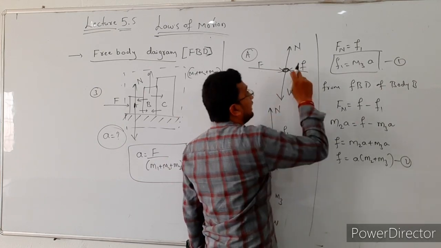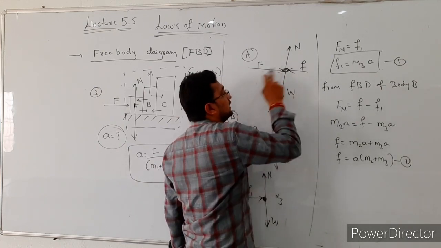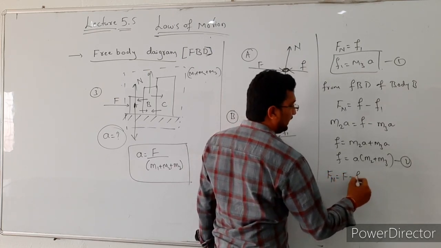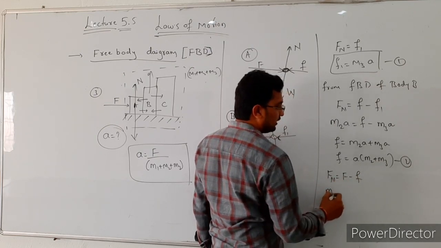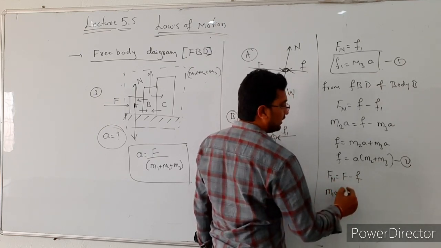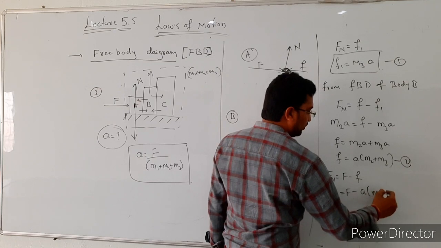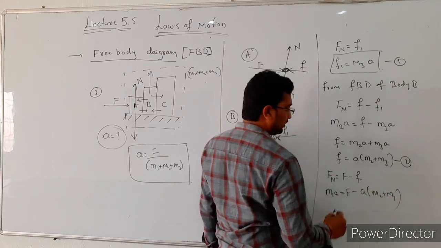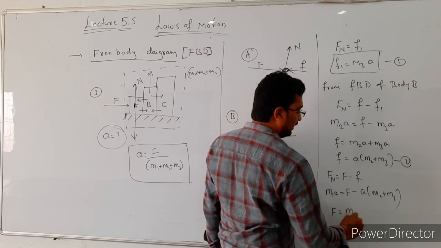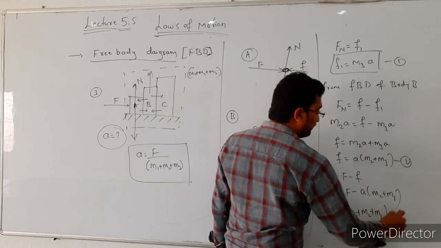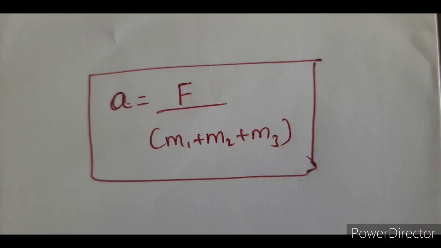Next, from the free body diagram of body A, the net force acting on this system is F minus small f. Here net force is nothing but mass into acceleration, the mass of the first body into acceleration, that is equal to F minus small f, whose value is A times the bracket of m2 plus m3. So from this relation, F is equal to m1 plus m2 plus m3 into A. Then the acceleration of the system, A, is equal to F divided by m1 plus m2 plus m3.